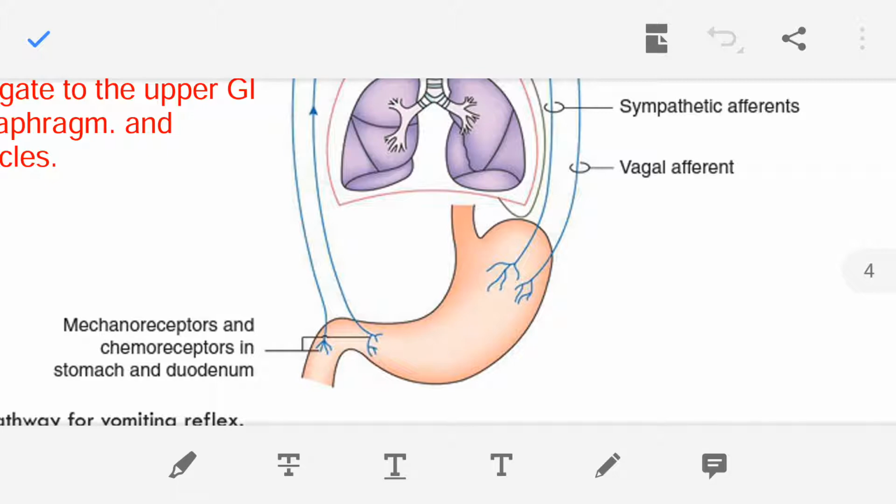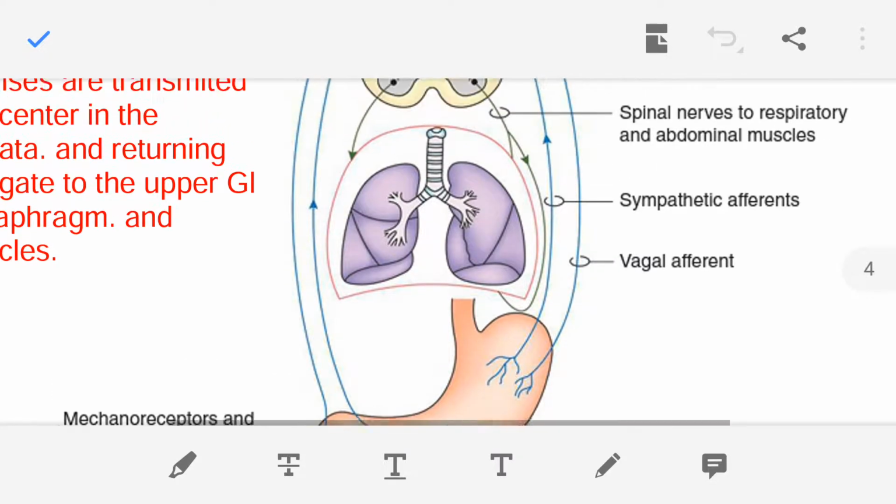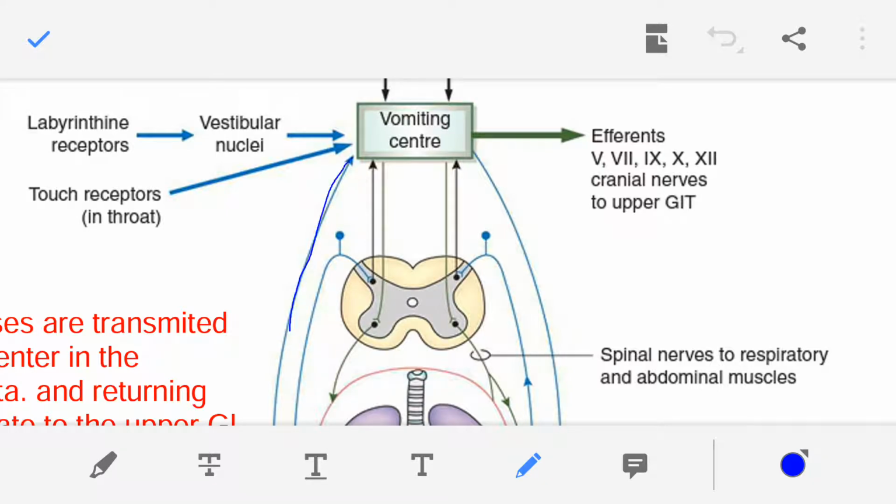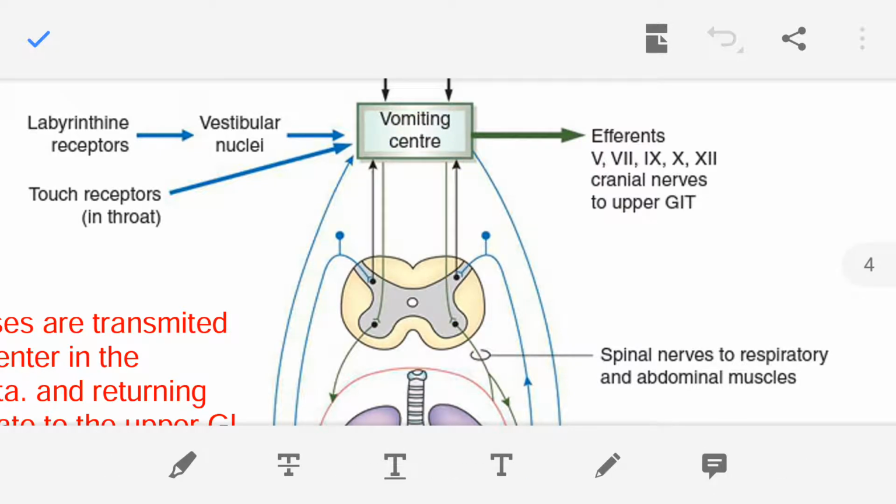Now this mechanoreceptor and the chemoreceptor, which are present in the stomach and duodenum, are sending the nerve impulse to the vomiting center. So with the blue arrow, you see the nerve is passing the information to the vomiting center. Then from the vomiting center, nerves are coming out. In the vomiting center, the information from the mechanoreceptor and the chemoreceptor is analyzed, and the vomiting center sends the nerve impulse